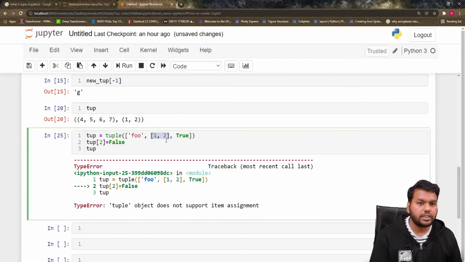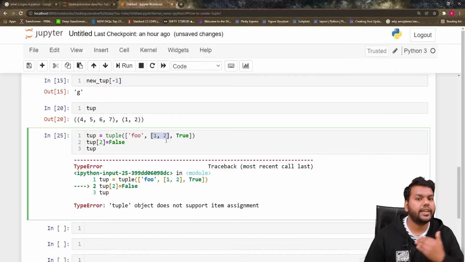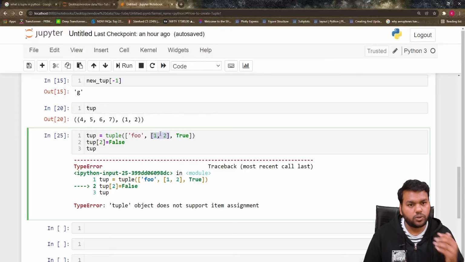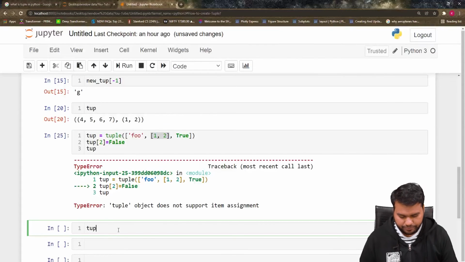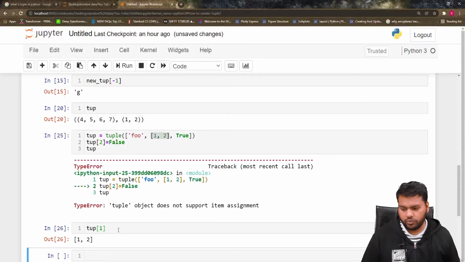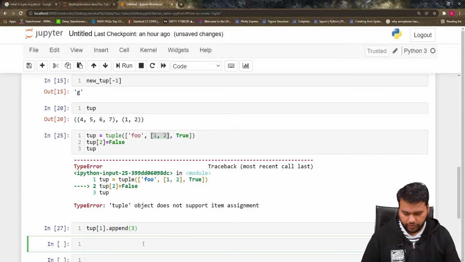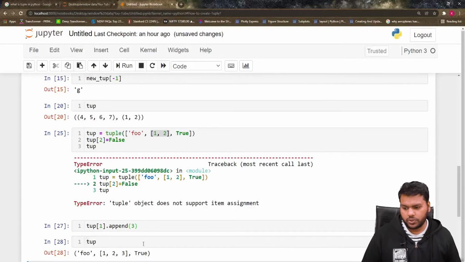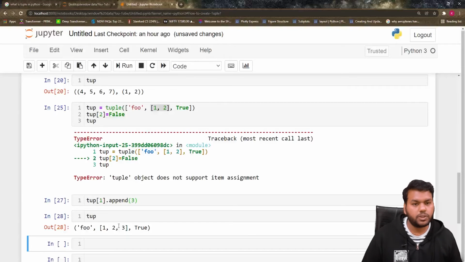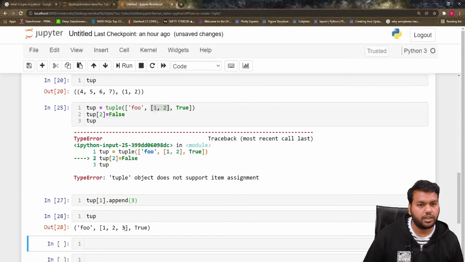You can change any element, you can delete, you can add any element into the list. So inside this you can also append. If tup1 is 1 comma 2, and I do append 3, and now I print the tup, you can see here the 1 comma 2 comma 3, one more element is added here.